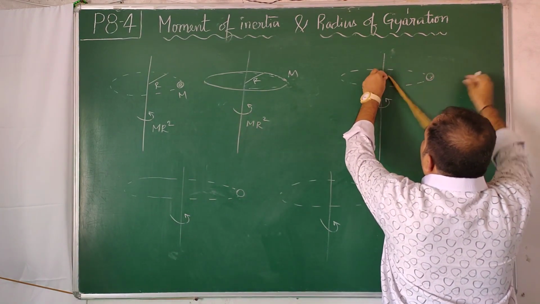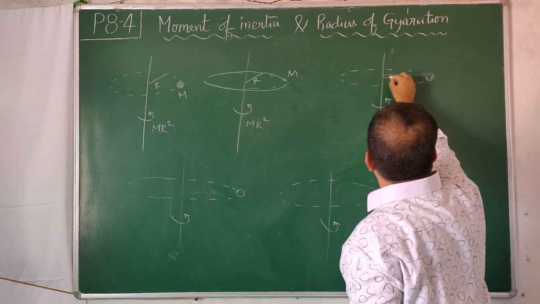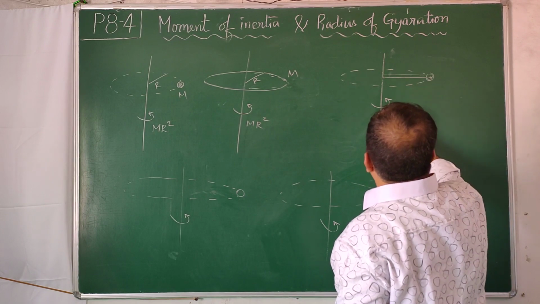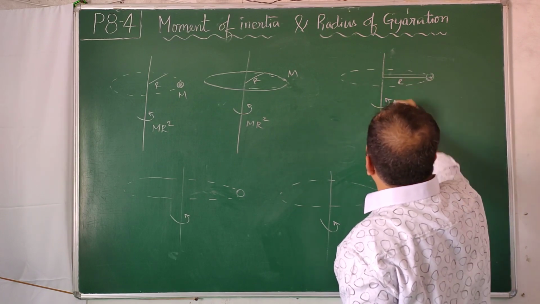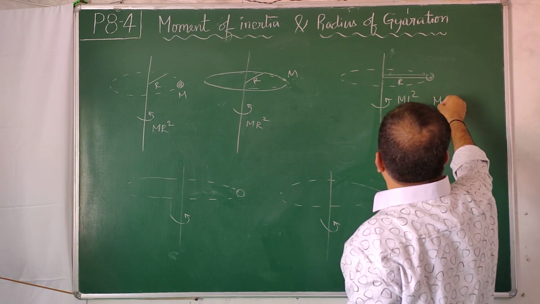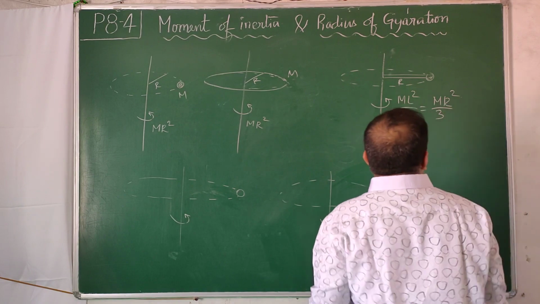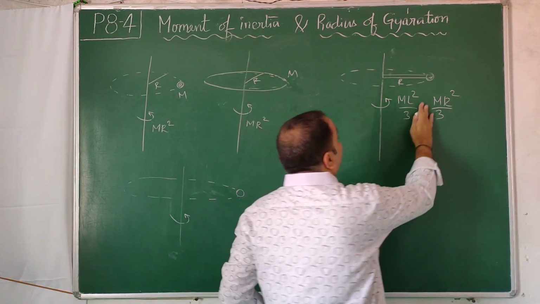Now this concentrated mass, I stretch it in the form of a rod and rotate it. Total mass is capital M, and the length, whatever it comes to, say r. It is in the form of a rod, so the m L square by 3 formula comes here. So it is mr square by 3 if that radius is r. Whatever length you have stretched it to, the formula for that is ml square by 3.